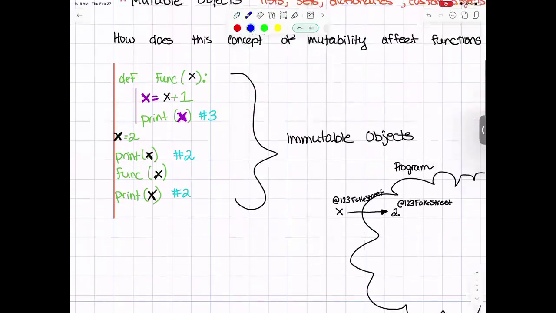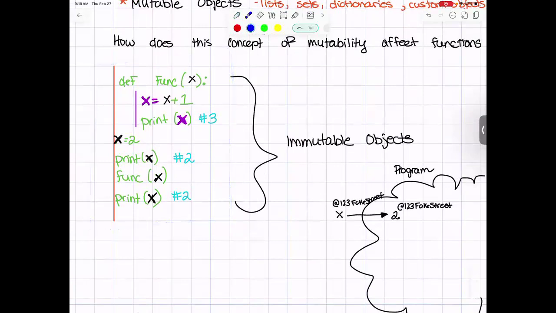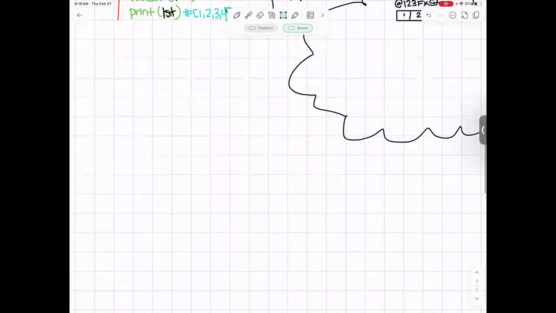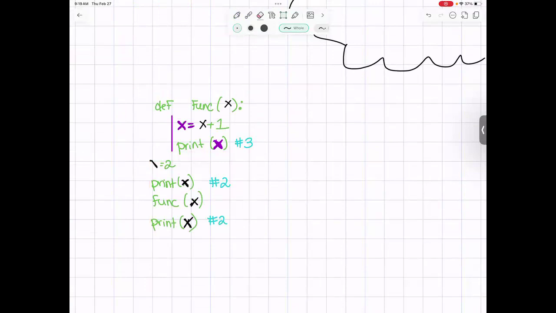In order to have that happen here, we had to have that persist situation. So let's talk about that now. I'm going to go ahead and just copy paste this example for just a moment down here with a return, just so that we can fully appreciate what it is that's happening here. Oh, wrong color, sorry. X, X, X, X. We can understand this a little bit more, I hope, now that we've seen mutability.